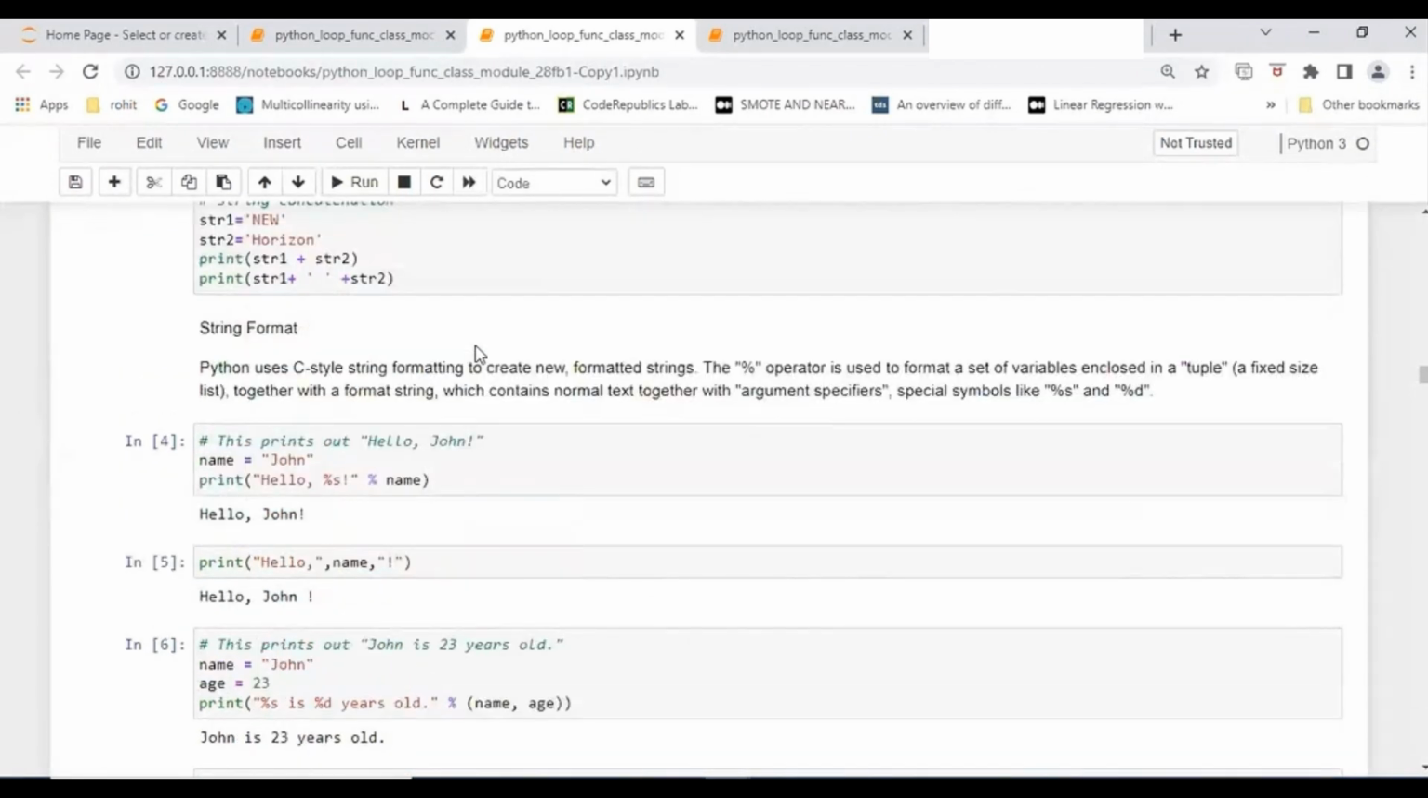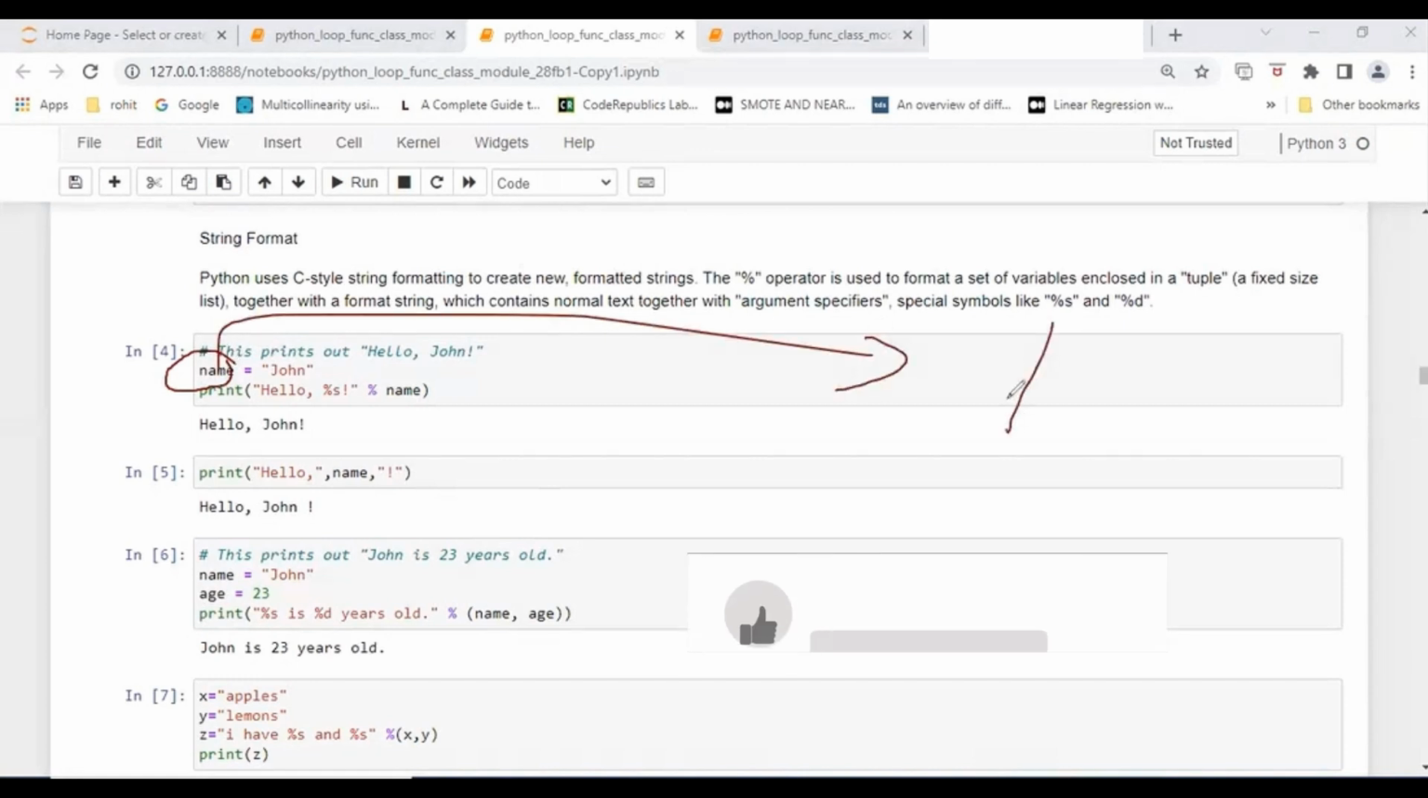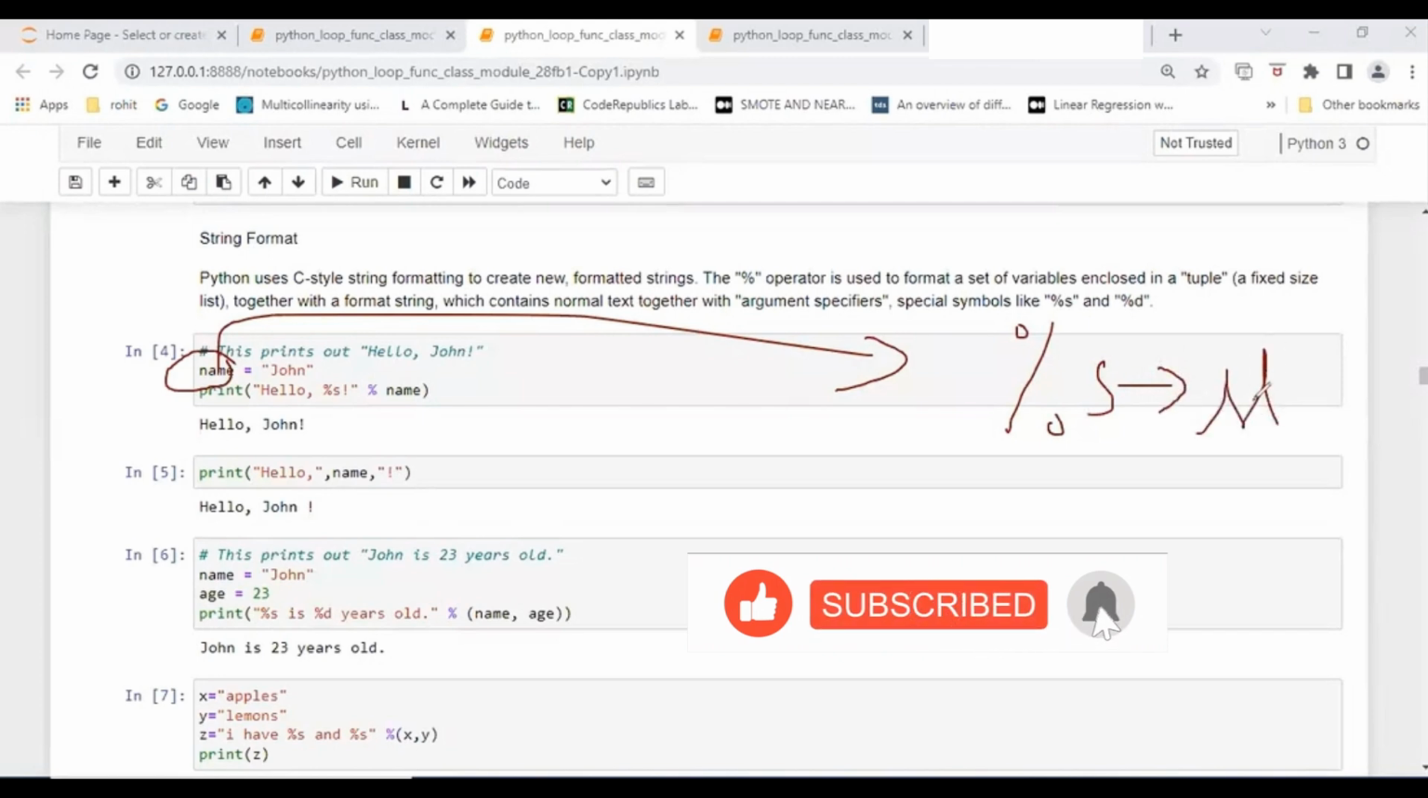See line number 4. Name is John. You can say John is what? John is a data, John is the value, but what is the variable? See here, the variable is name. So name is represented by %s, which itself says that this is the string data type.